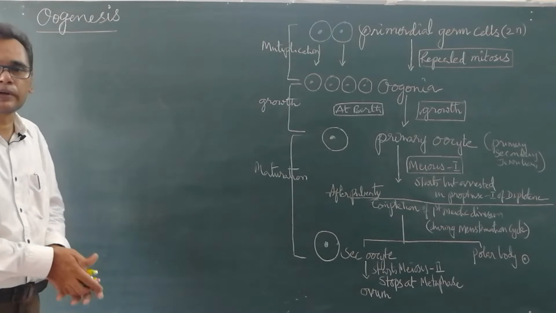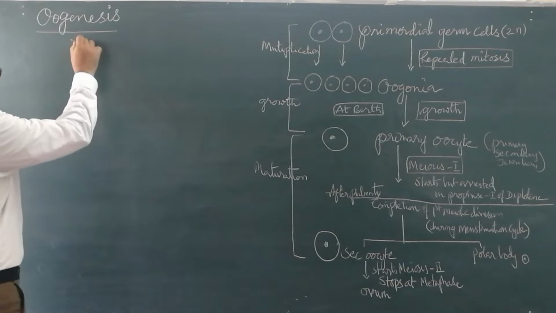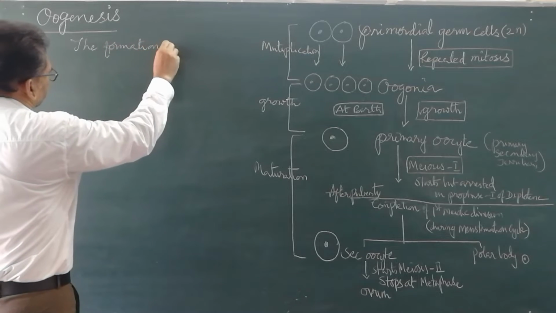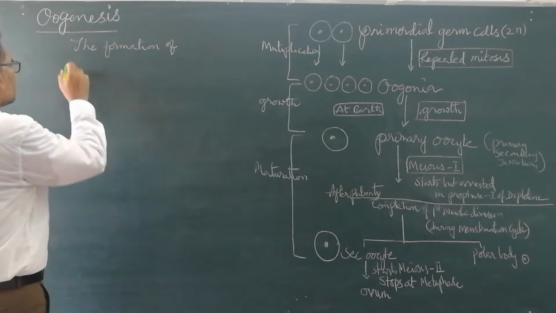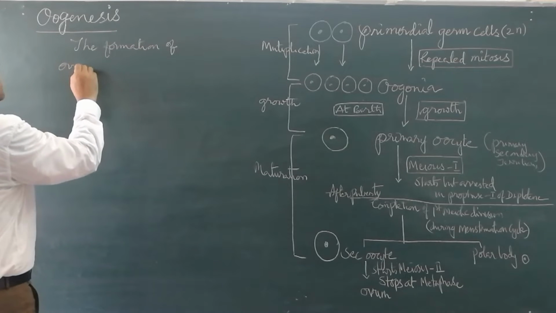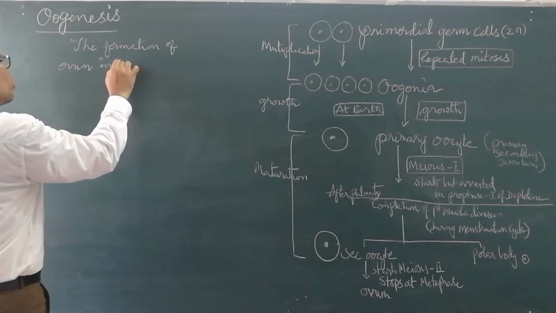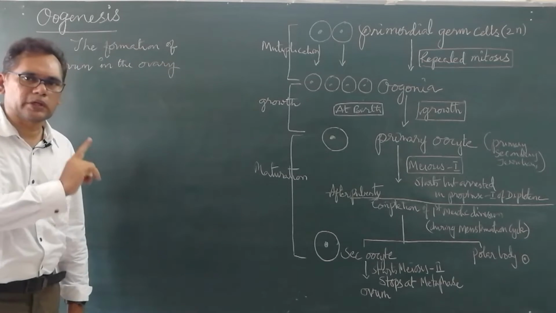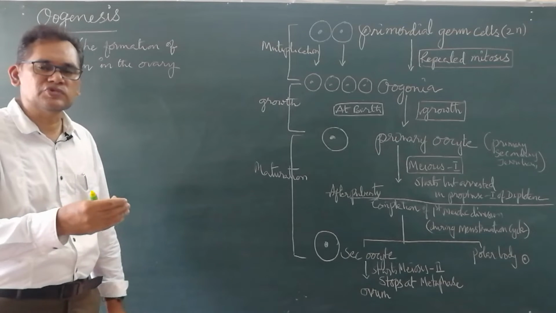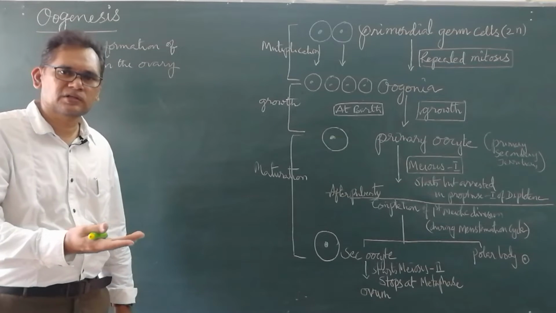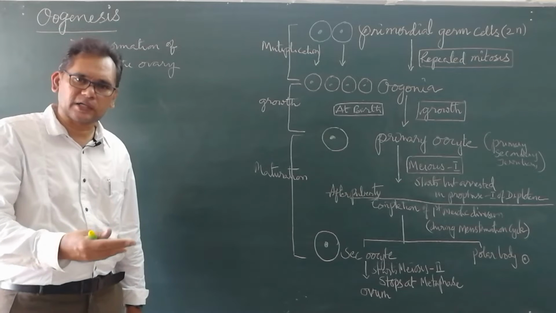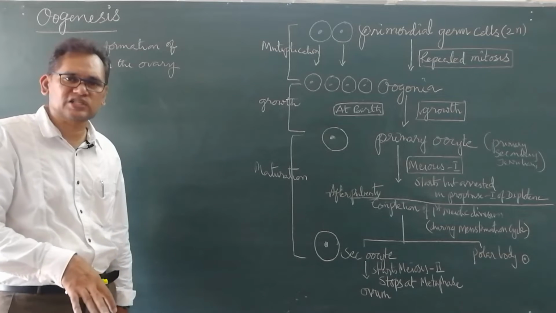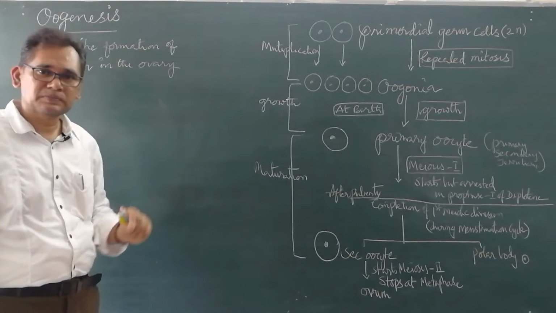Now this is what we are going to discuss about, the formation of ovum in the ovary. This is what we call oogenesis, ovum genesis, ovum formation. Ovum or egg, it is also called. The process of formation of ovum from the ovary is called oogenesis.